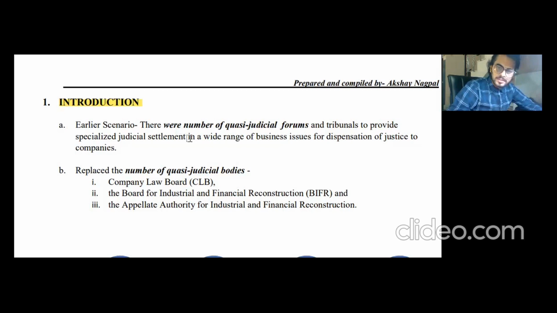If any person or the company is aggrieved by the order of the registrar or the inspector or any other authority, then they can appeal to NCLT only from 2016 onwards. And section number 434 was the transitory provision section. That's why its practical importance is not there, but we will still study section 434. It's a lengthy section, and I have made a particular table for it as well. So let's do the introduction first.